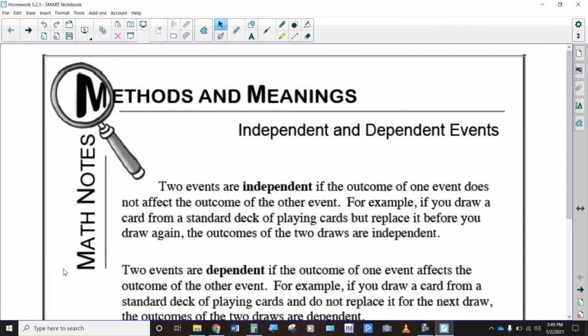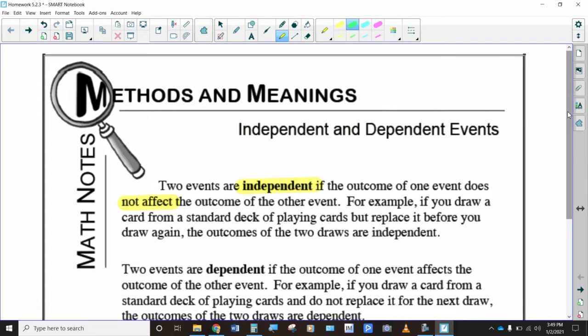Alrighty, let's take a look at our homework for lesson 5.2.3. The M&Ms are all about independent and dependent events. Just remember, when they're independent events, one has absolutely no effect on the other event, like flipping a coin, rolling dice, spinning a spinner. Every time you do it, it's independent of the previous spin and any spin that's going to come thereafter. They're independent of each other. One does not affect the other.